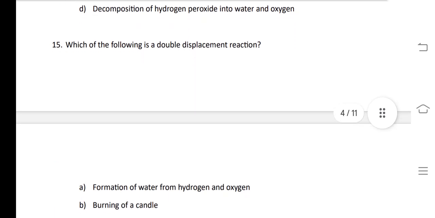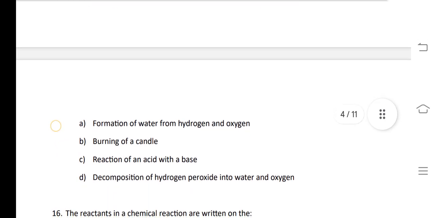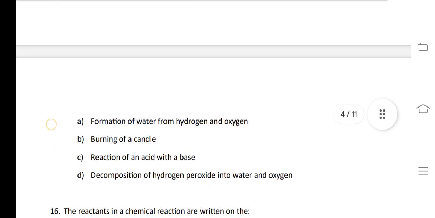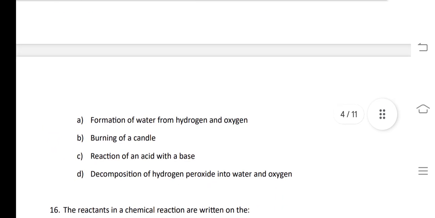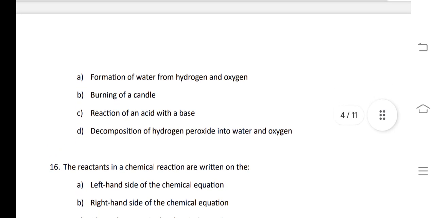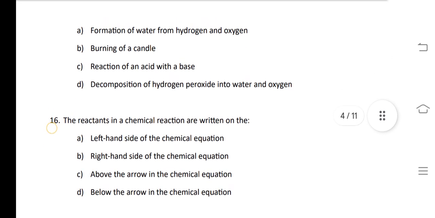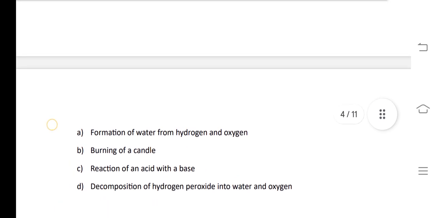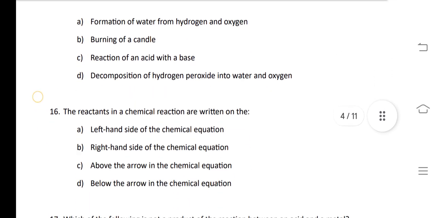Our next question, which of the following is a double displacement reaction? Which will be the double displacement reaction? That is the reaction of an acid and a base. Exchange of ion will form water and salt. So the answer of 15th question is option C.